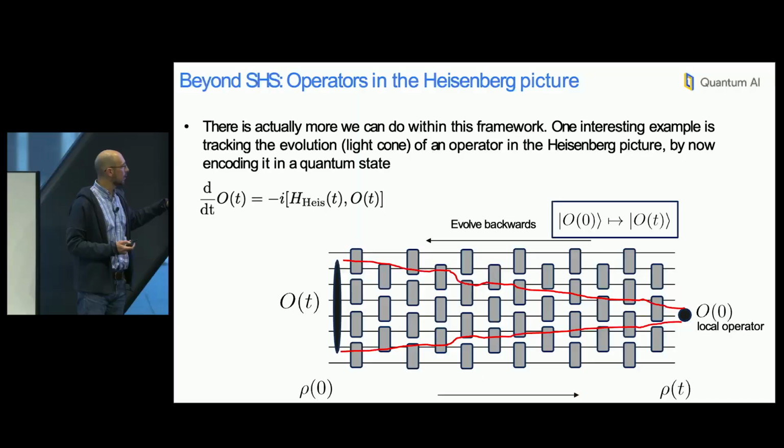Like in the Schrödinger picture, we can think that we have a state, we move in time, and then we measure some local operator. In the Heisenberg picture, we track back the operator and leave the state fixed at the beginning. So by using a similar encoding technique to what I mentioned for shadow states, we can now think about encoding operators on quantum states. For example, I can have a ket O of 0 that corresponds to some local observable, and now I want to create a quantum state that encodes the operator evolved at a later time.